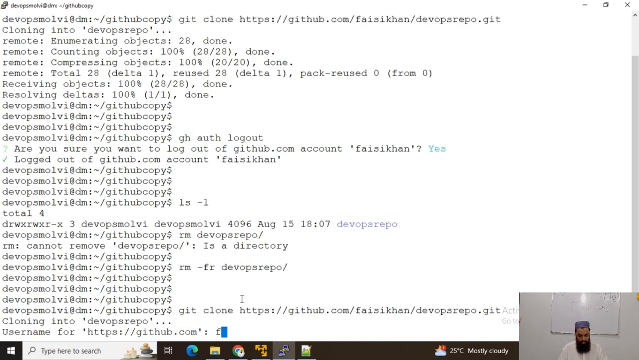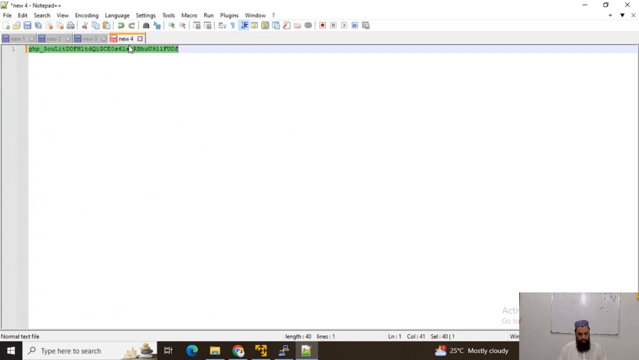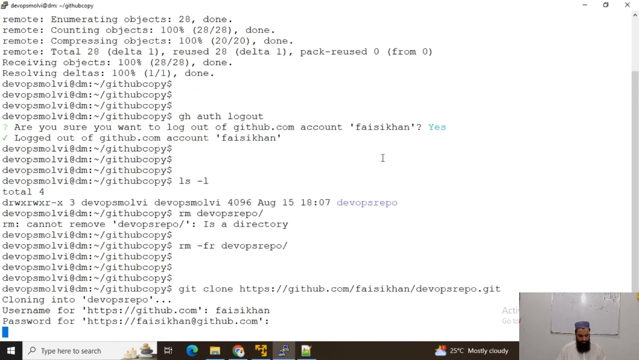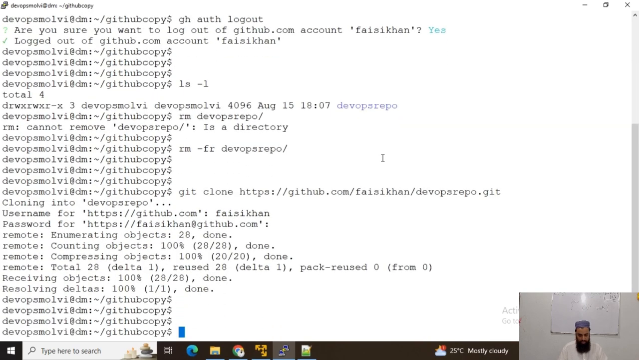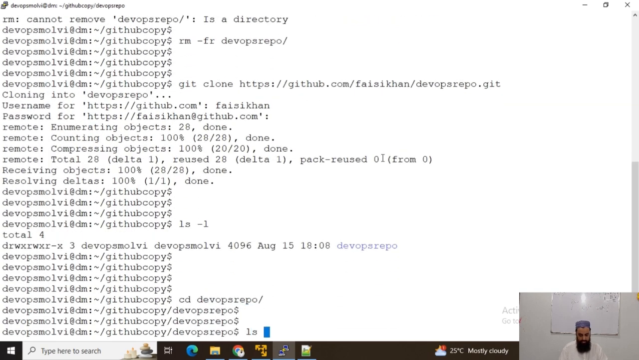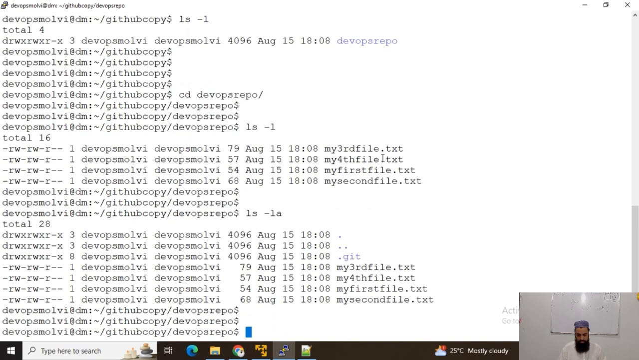So I will paste my username, Pasi Khan, and I will use the token as the password. Okay, now you can see I have this repository here, DevOps repo, and it should have all the contents here as well. So that's how we can clone the full copy of any GitHub repository. You can see this .git folder is here as well.